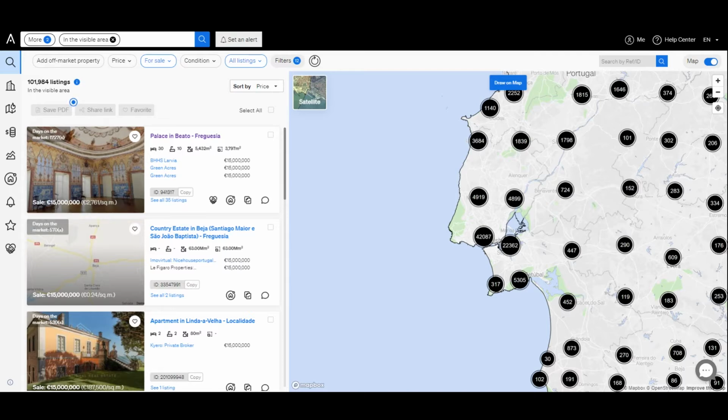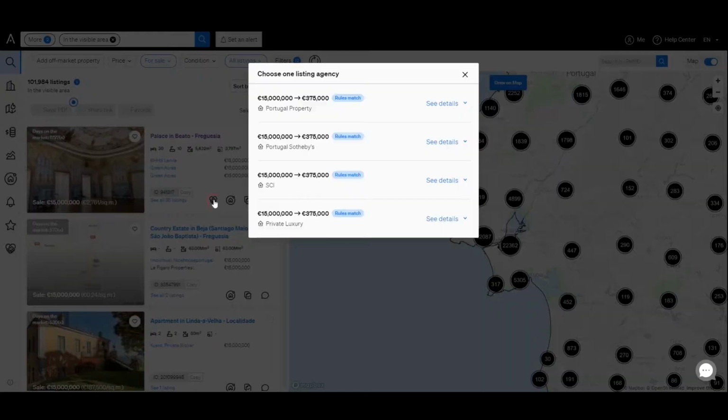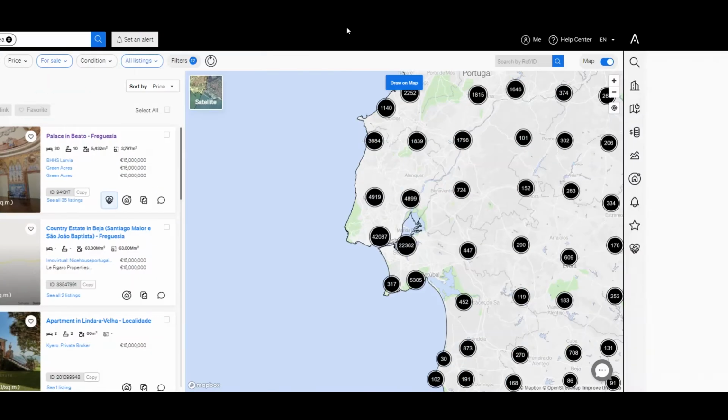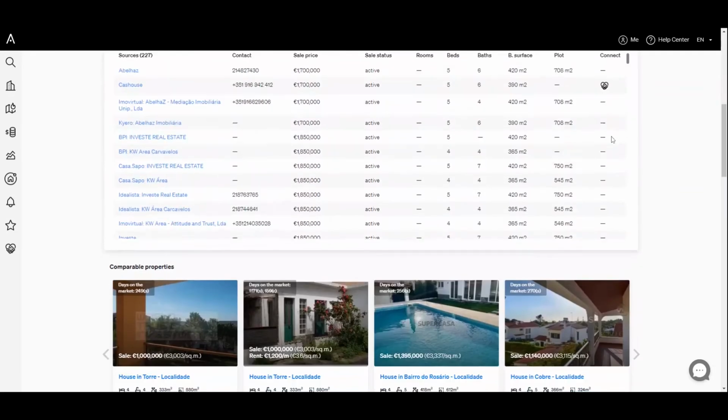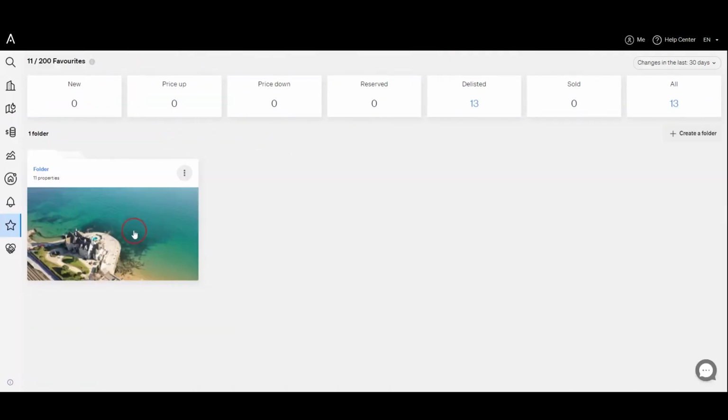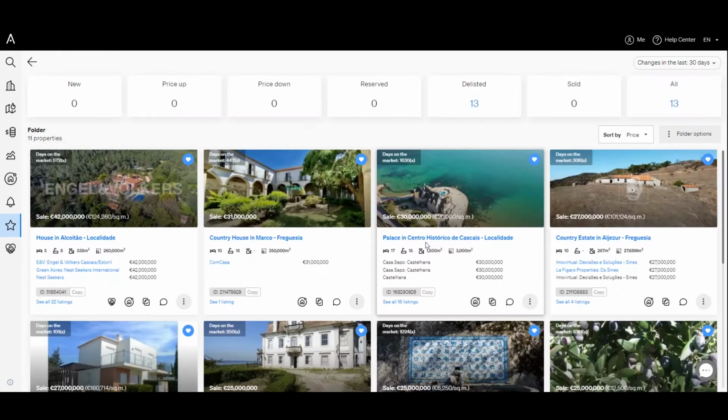Place sharing requests as a buyer agent by pressing the Connect icon, which can be found in 3 ways. In the property search, next to each property. In the property page, at the top of the page or in the sources table. In favorites, next to each property.